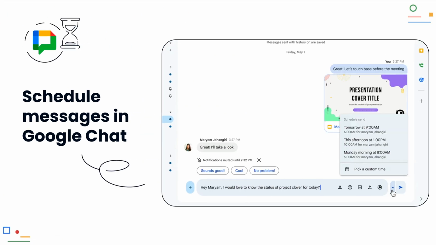Schedule messages in Google Chat. Finally, you can write messages in Google Chat and have them sent later. This is particularly helpful if you work with colleagues in other time zones and don't want to disturb them in the middle of the night. You simply select the desired sending time when writing. Scheduled messages can also be edited later in a dedicated area.